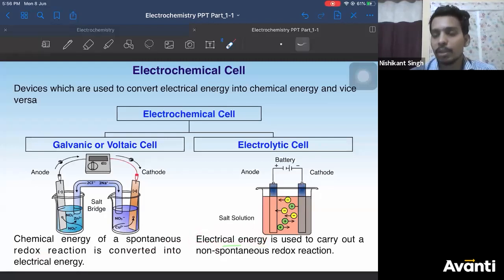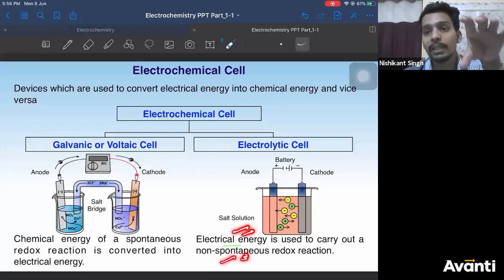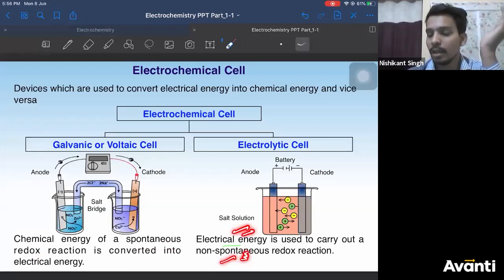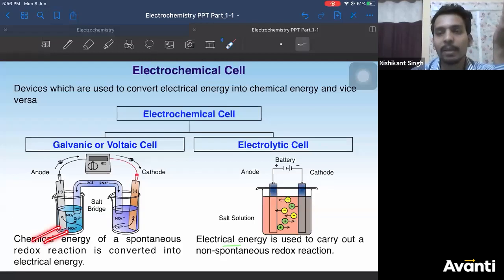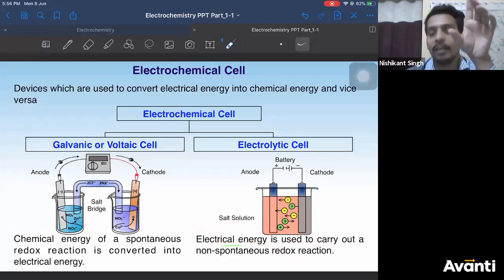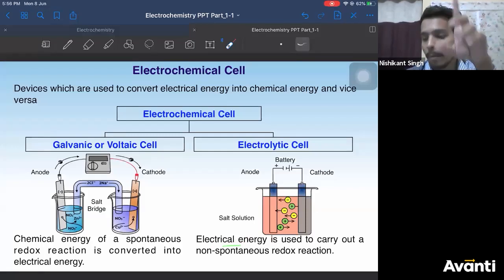So the cell in which you are supplying electrical energy to carry out those reactions which are by themselves non-spontaneous is called an electrolytic cell. Non-spontaneous means if the reaction is not spontaneous, you will not get chemical energy which can be converted to electrical energy, right? Then you have to supply electrical energy to carry out that reaction. So if the reaction is spontaneous, it will be a part of a galvanic cell. If the reaction is not spontaneous, it will form a part of an electrolytic cell. Okay?